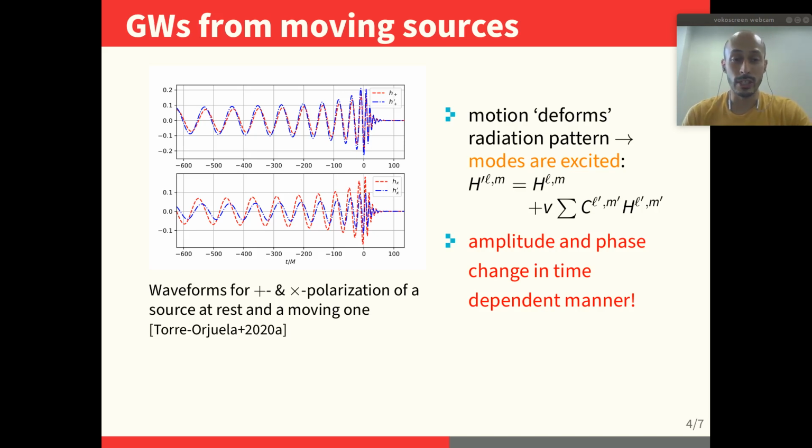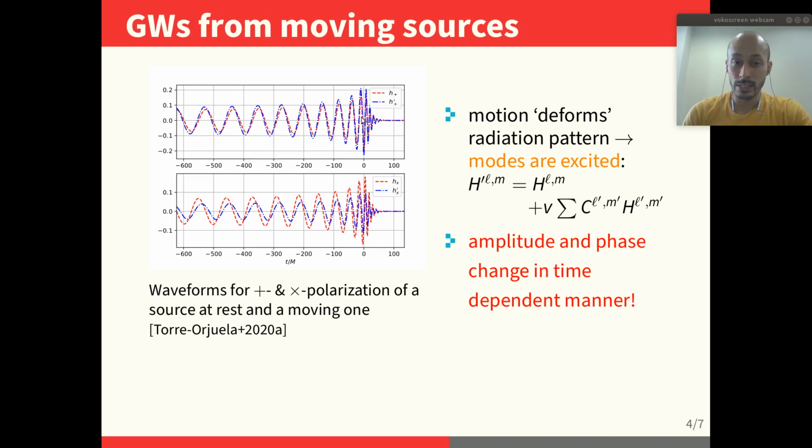This is because the gravitational waves that we are detecting are not just one of these modes, it's not just a dominant mode, but a combination of them, so it's a superposition. Therefore, when their relative strength changes, their superposition also looks different. Here we show for the same source we presented in the previous slide, considering one particular ray, how the gravitational waveform looks for this ray for the plus and the cross polarization for a non-moving source in red and for a moving source in blue.